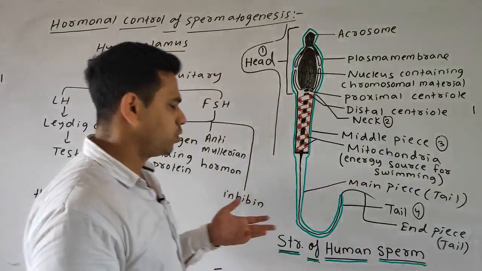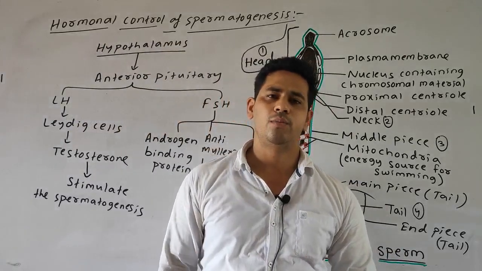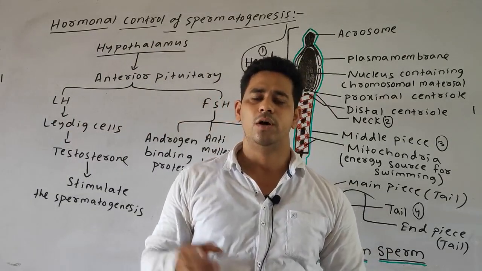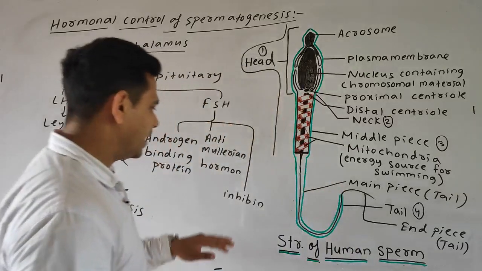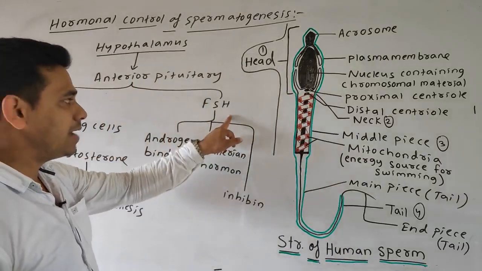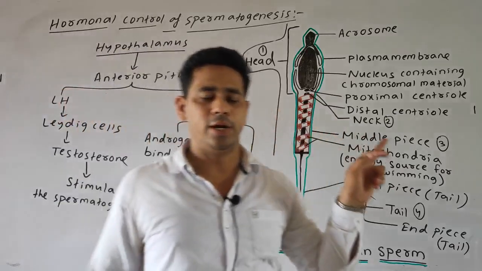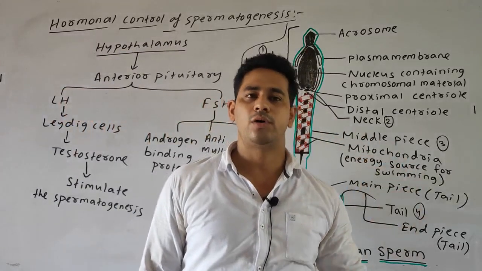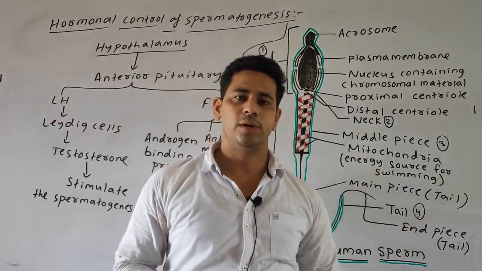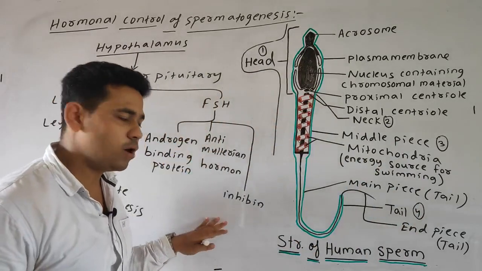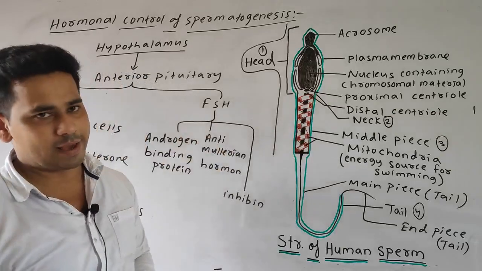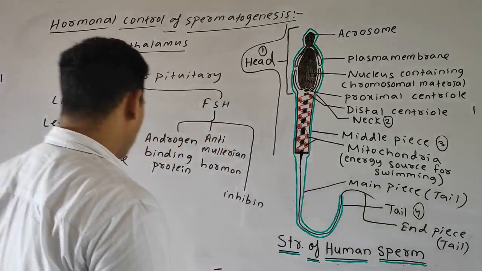Anti-Mullerian hormone, you know already, it helps in the descending down of the testis in the scrotal sac, okay. And the inhibin, you know, it helps in checking the overactivity of the FSH. If the amount of secretion of the follicle stimulating hormone is more, then it will eventually help in reducing or checking the overactivity of the FSH, or the follicle stimulating hormone, okay.